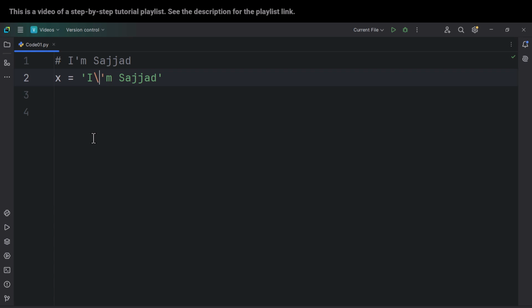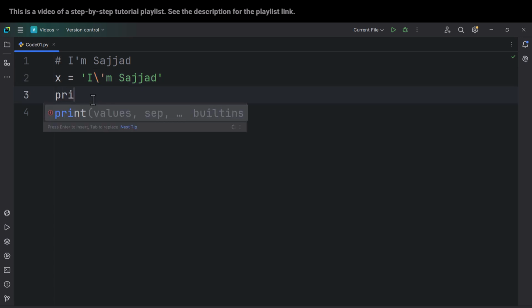So here we are saying to Python, hey, Python, we don't want the role of single quote. We want the character itself. So using this escape character, we are escaping from the role of this character, but we want the character itself. The literal character, the character itself. So using this escape character, we are saying to Python that we don't want the role of the character, but actually we want the literal character, the character itself. So this is the purpose of escape character.